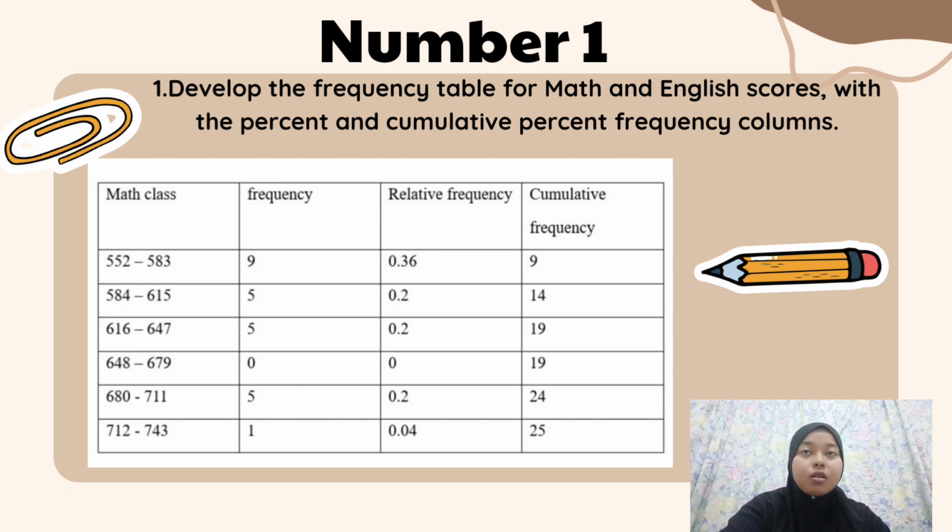For question number 1, I use the class width formula to find the data intervals in the class, which are the lower boundaries, upper boundaries, frequency, percentage boundaries, and relative frequency. For the math class width, I get 712 minus 552 divided by 5, and the result is 32. Second, for the English class width, I get 721 minus 486 divided by 5, and the result is 47.